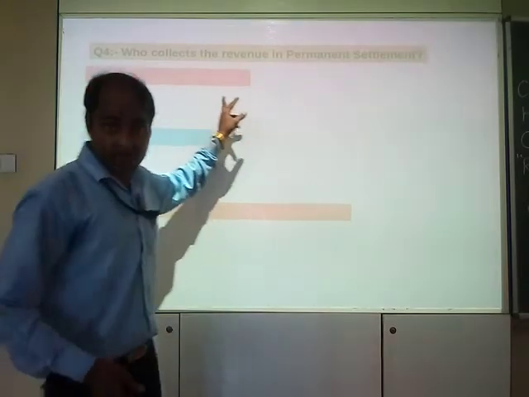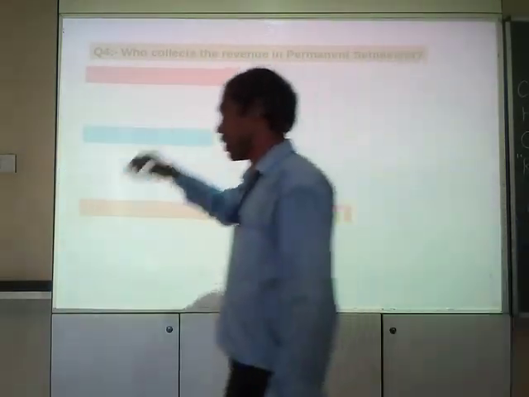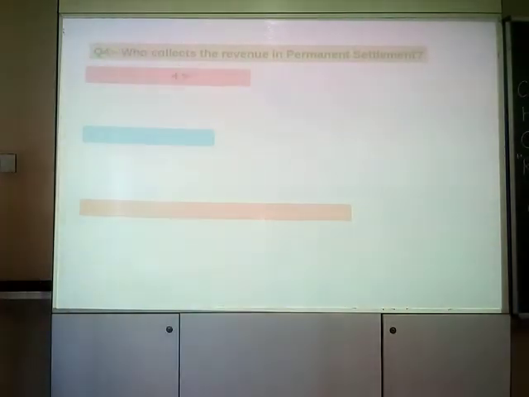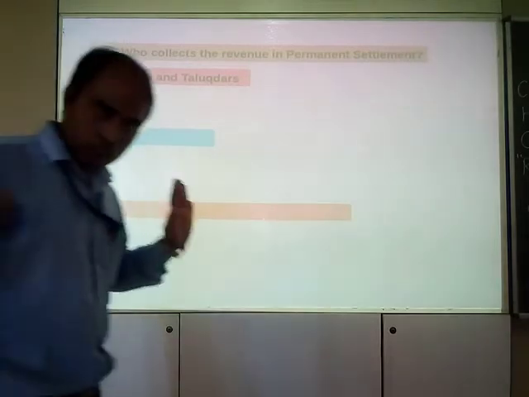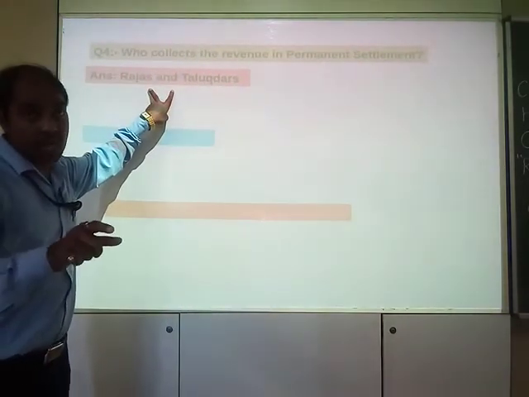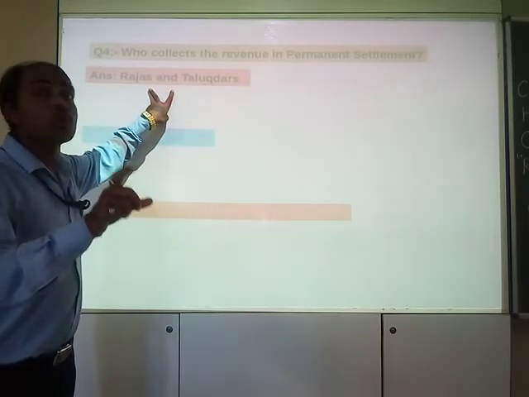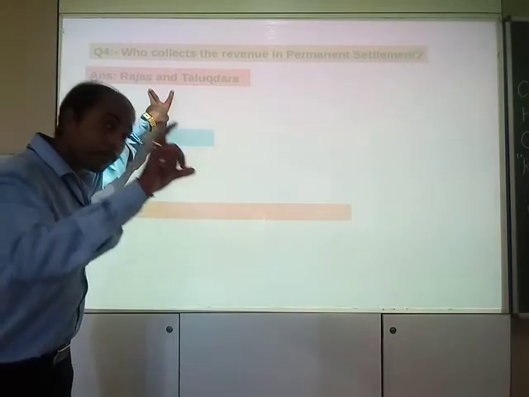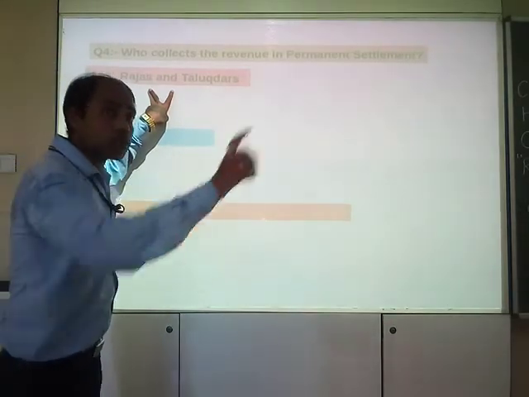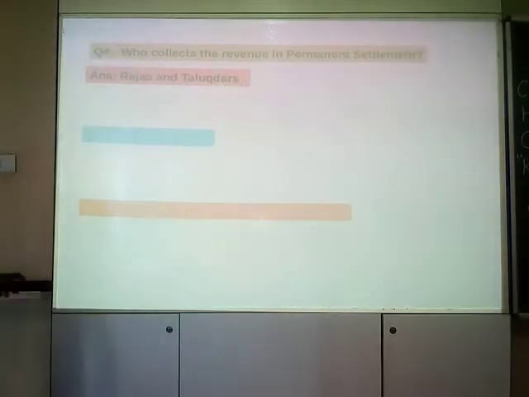And if you write Zamindar, because they were made Zamindars, that is also correct. They were given the title of Zamindars and a duty. What was the duty? To collect the revenue from peasants and deposit it to the company office, isn't it? So this was the thing.